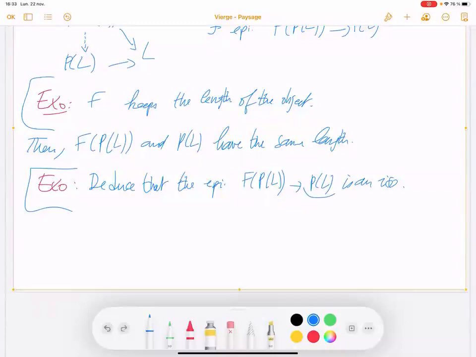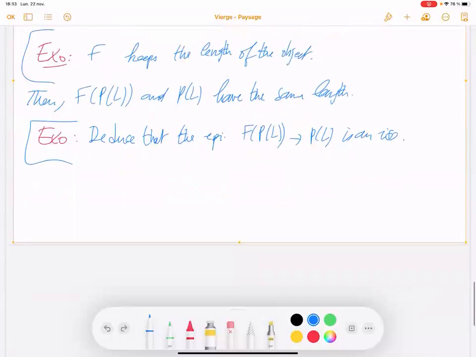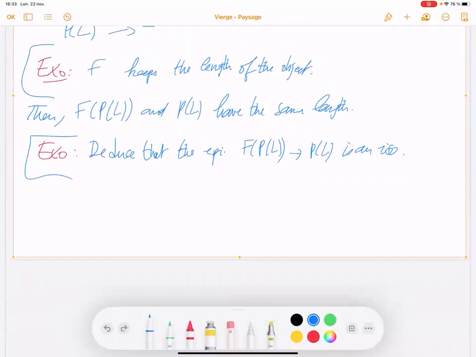So it's almost an equivalence on the projective cover of the simple object.